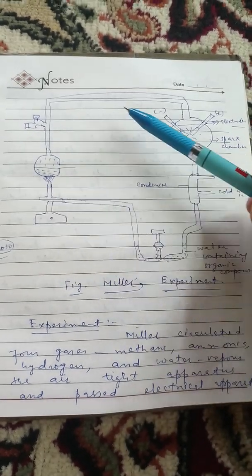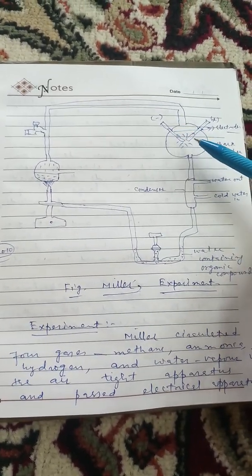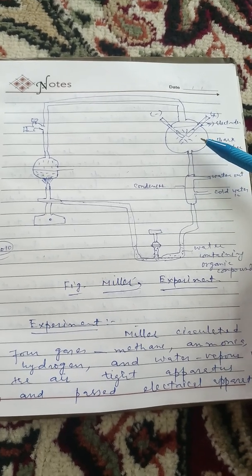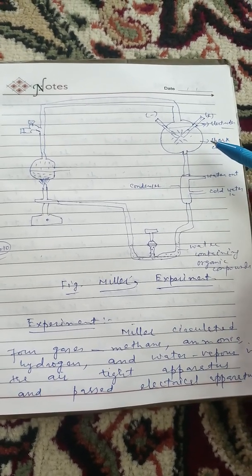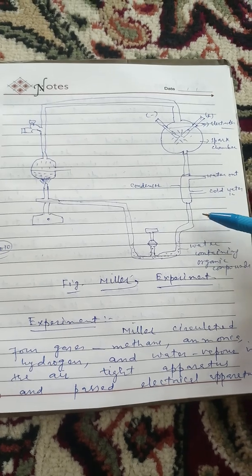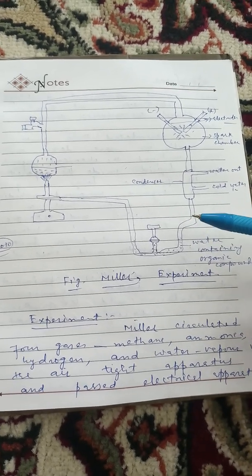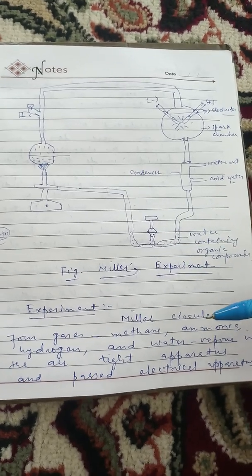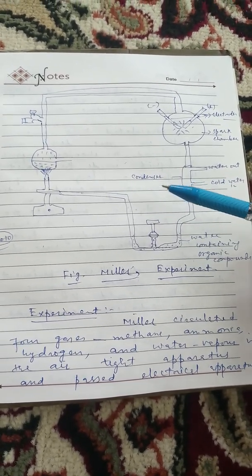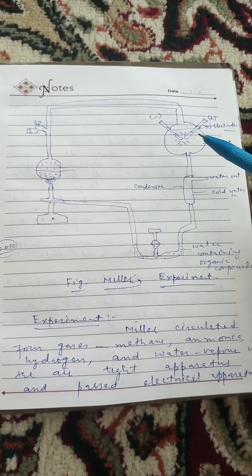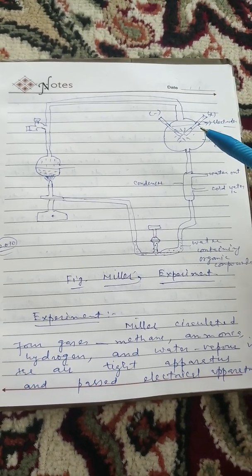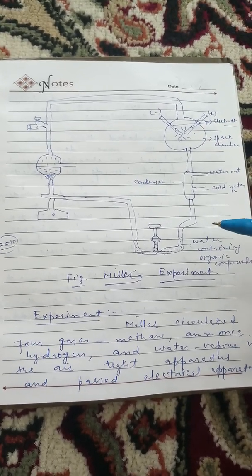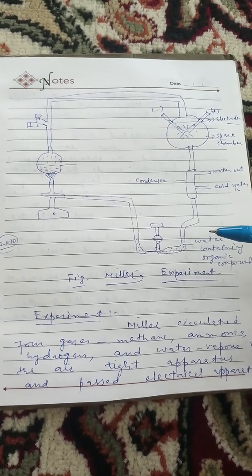These gases are exposed to high voltage electric currents, and then organic molecules are formed. Miller showed that when we pass these gases in an airtight apparatus and expose them to a very high voltage electric current, the basic organic molecules of life are formed.